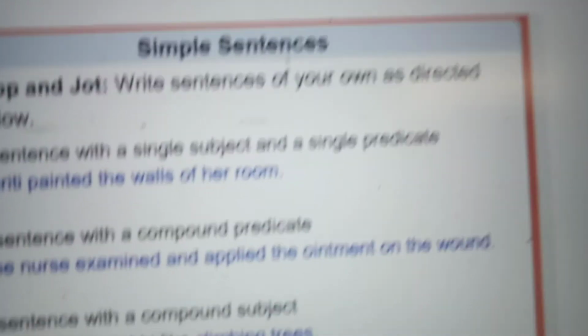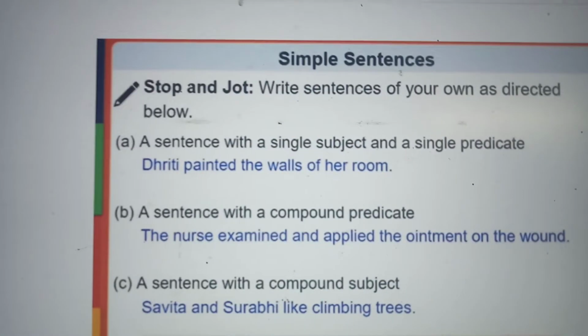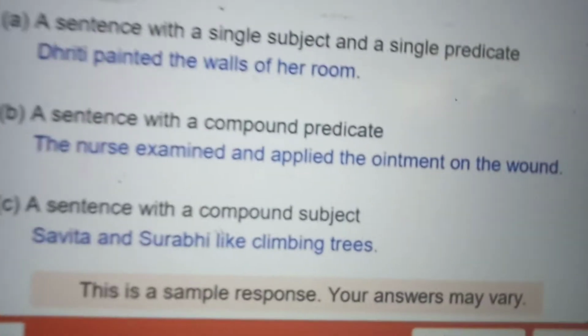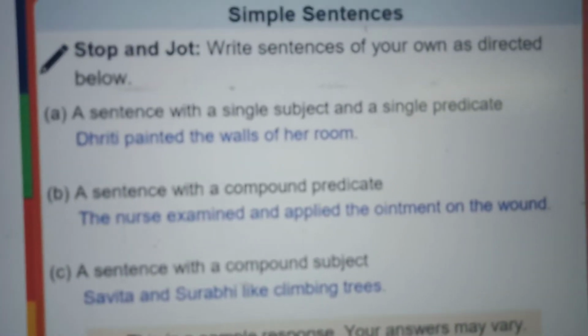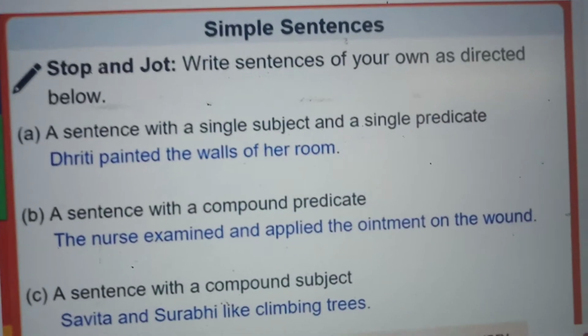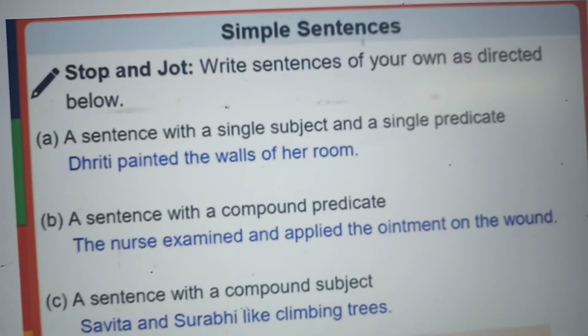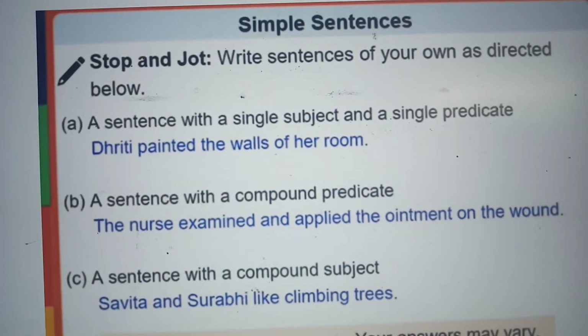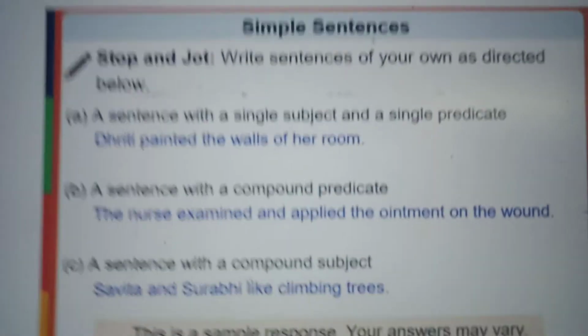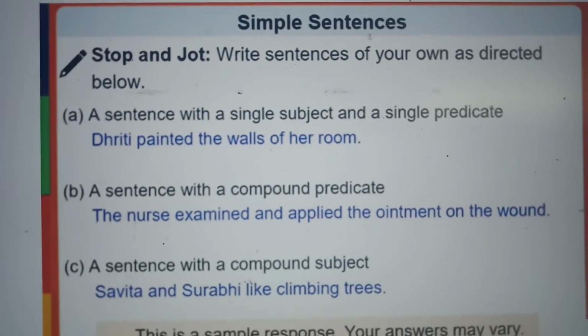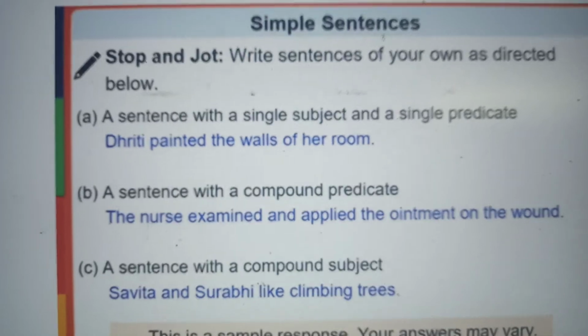Now see here, the given examples in the lead. You would have seen it in the lead video. Just for explaining, I have taken this. A sentence with a single subject and a single predicate. You can write your own sentence. Dhriti painted the walls of her room. Dhriti, subject, painted the walls of her room, predicate.